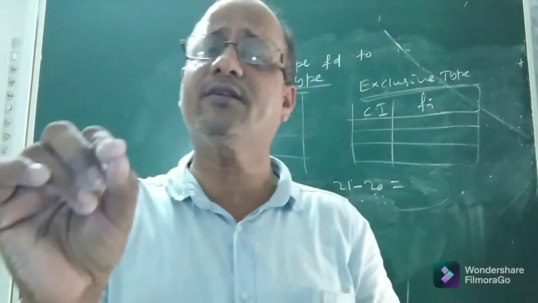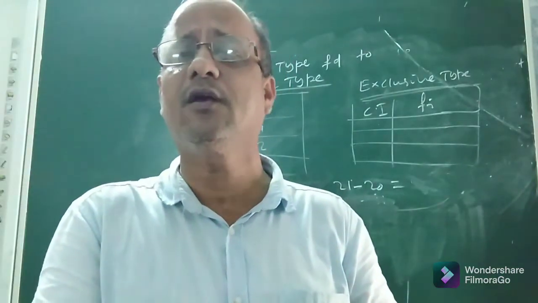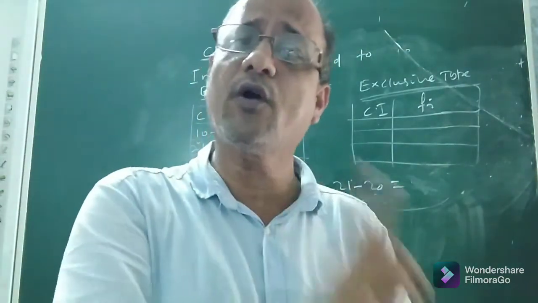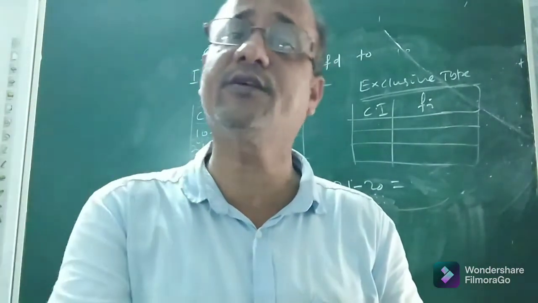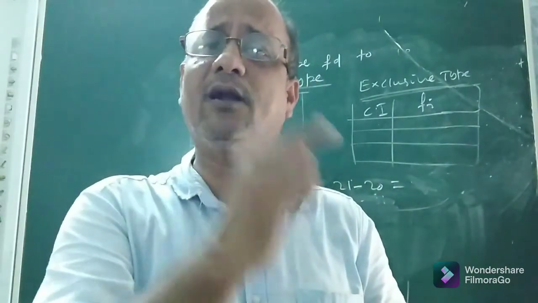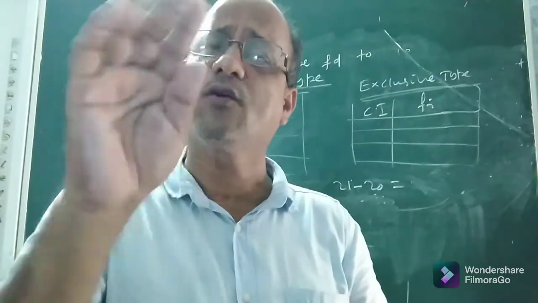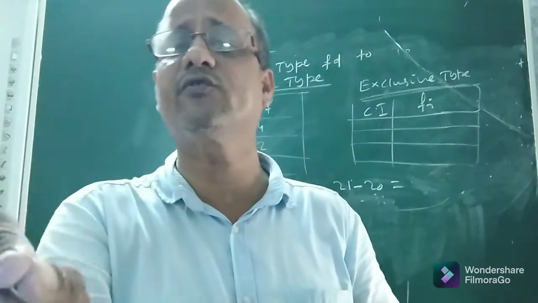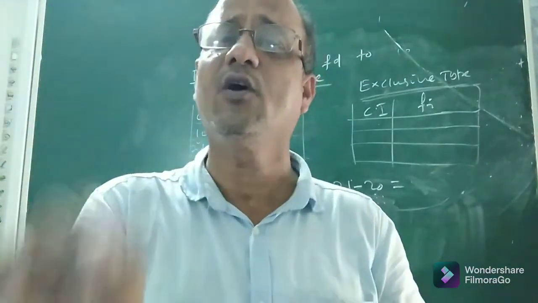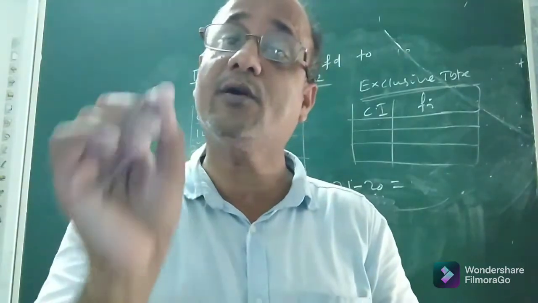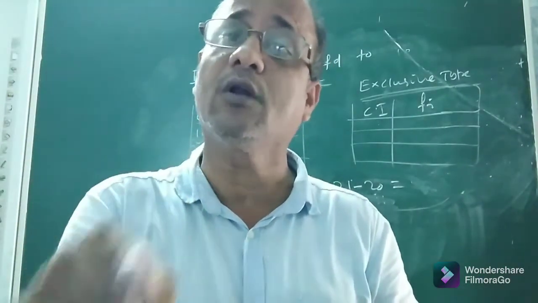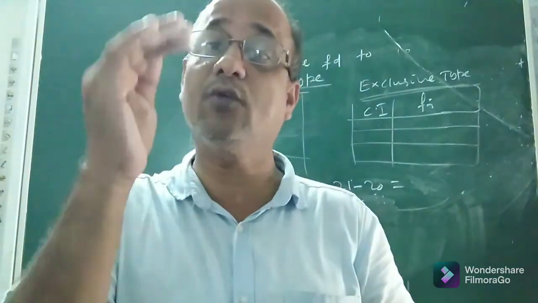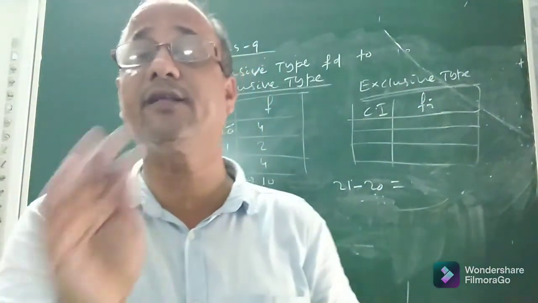A group frequency distribution, under what condition do we call it continuous? We call it continuous or exclusive type if the upper limit of one class coincides with the lower limit of the next or the succeeding class. That means if the upper limit of one class and the lower limit of the next class coincide in all the classes, then only we say that the distribution is a continuous group frequency distribution or exclusive type. Why is it called exclusive type? Because the upper limit of each class, which is a score or an observation, is not included in that class. It will come in the next class. The detailed explanation was given in the last class.